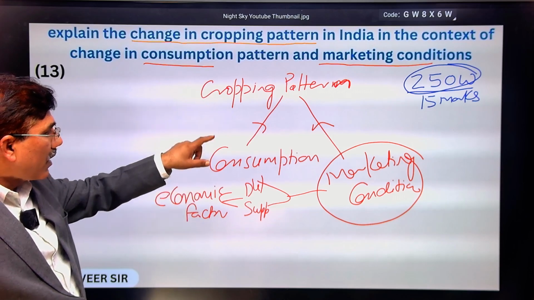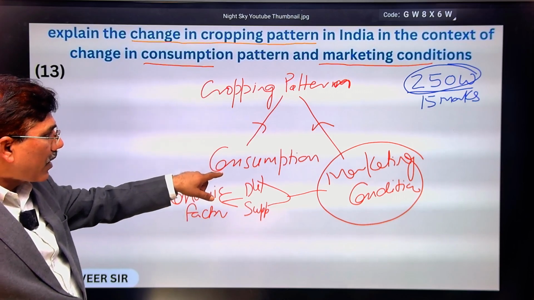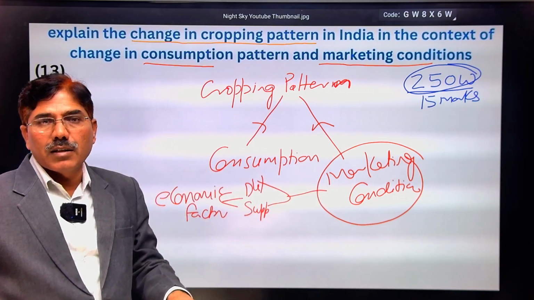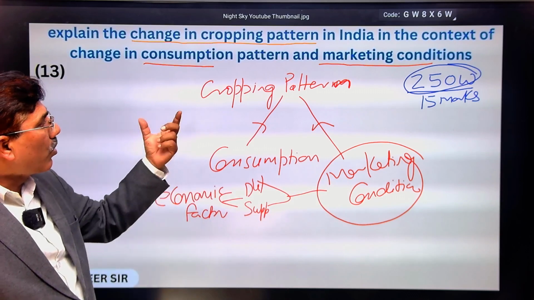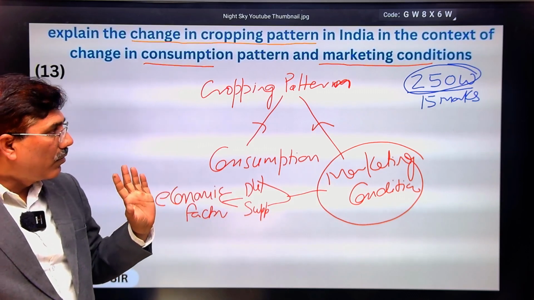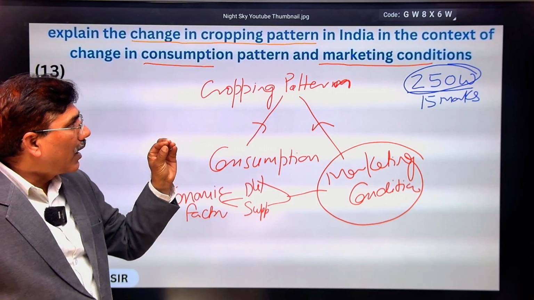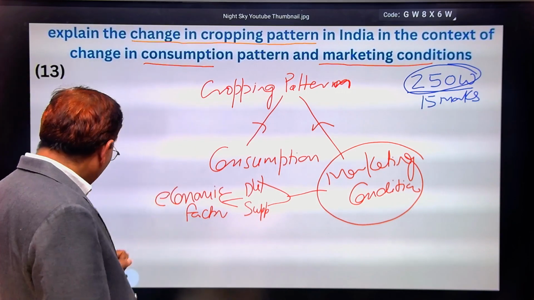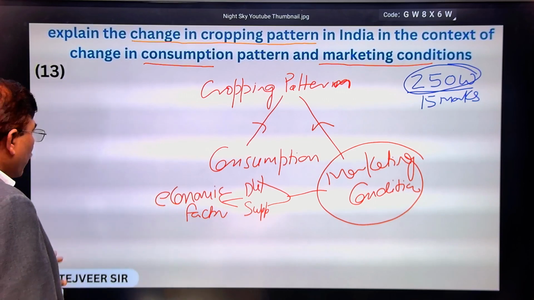Cropping pattern is the result; changing consumption pattern or dietary pattern of the society and marketing conditions are the main determinants of this cropping pattern. Now one point is clear, what the question is asking from you.